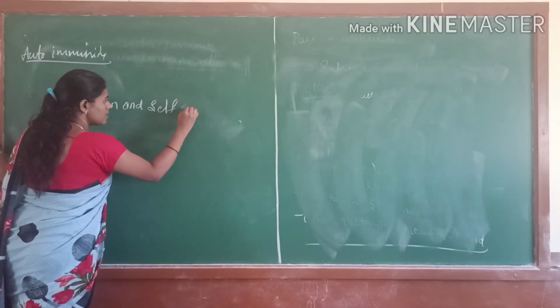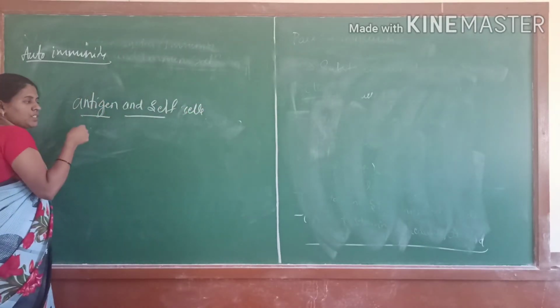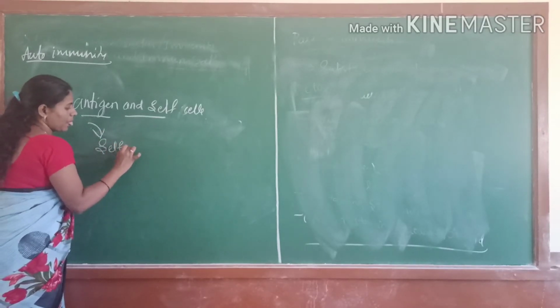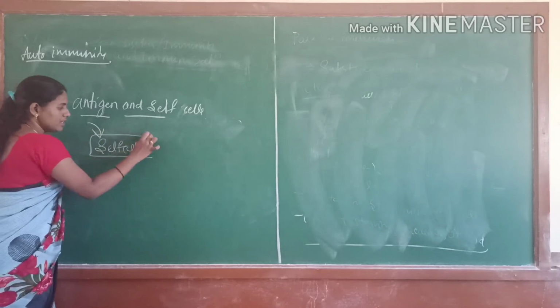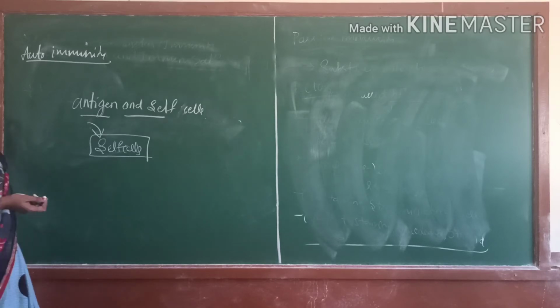Due to that, our immune system reacts to self cells, and because of this, some diseases occur in the body. What are those? We will discuss them.